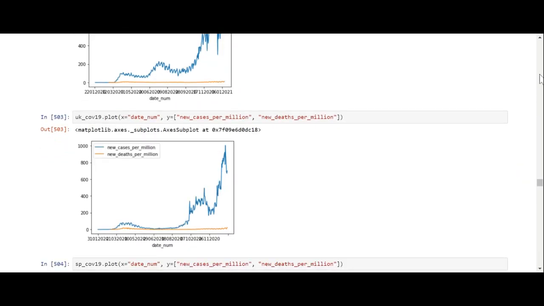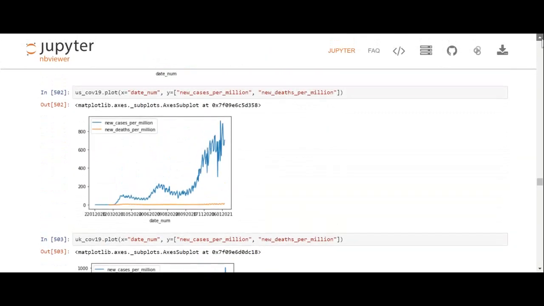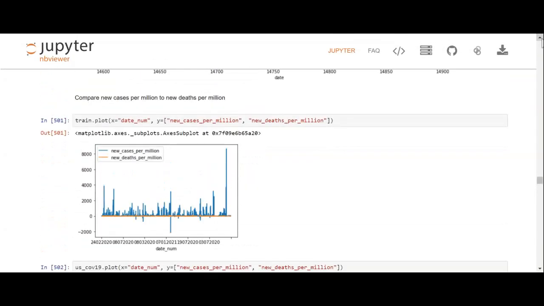And you've got new deaths per million. So this is new cases per million, new deaths per million, and that's global.